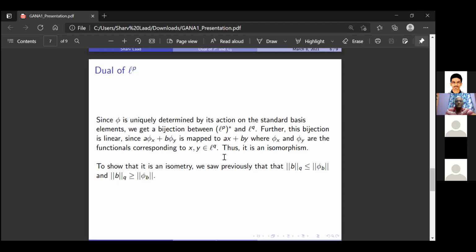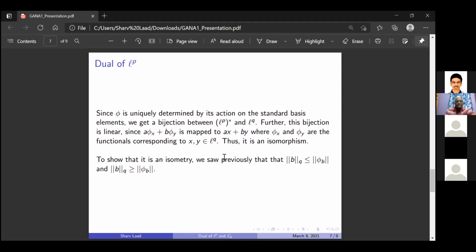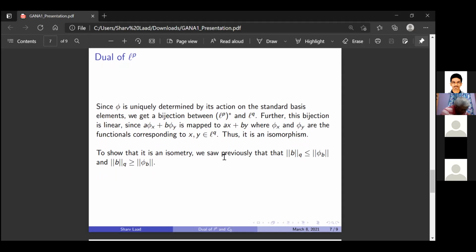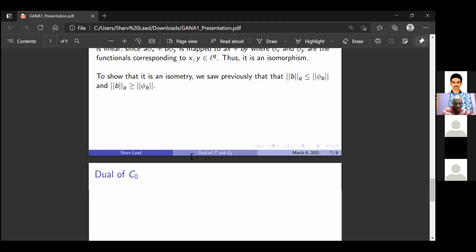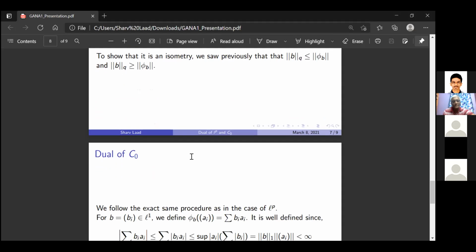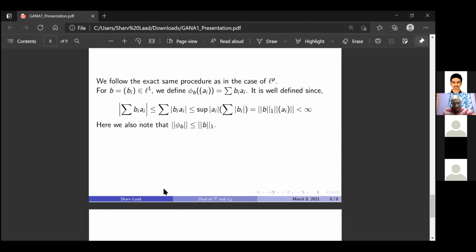We also see that it is an isometry because we got that the L1 norm of b is less than or equal to the norm of phi in the first case, and the L1 norm of b is greater than or equal to the norm of phi in the second case. So we'll get that it's an isometry as well as an isomorphism. So that's basically it.